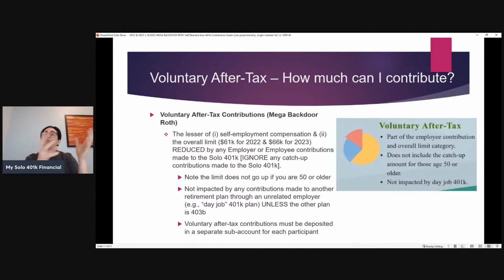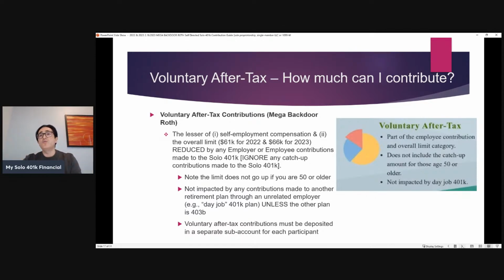Now, of course, you have to reduce how much you can contribute as a voluntary after-tax Solo 401k contribution by any other contributions that you've made to the Solo 401k. If you also made employee or employer contributions, you'd have to aggregate so that you don't go over the overall limit.